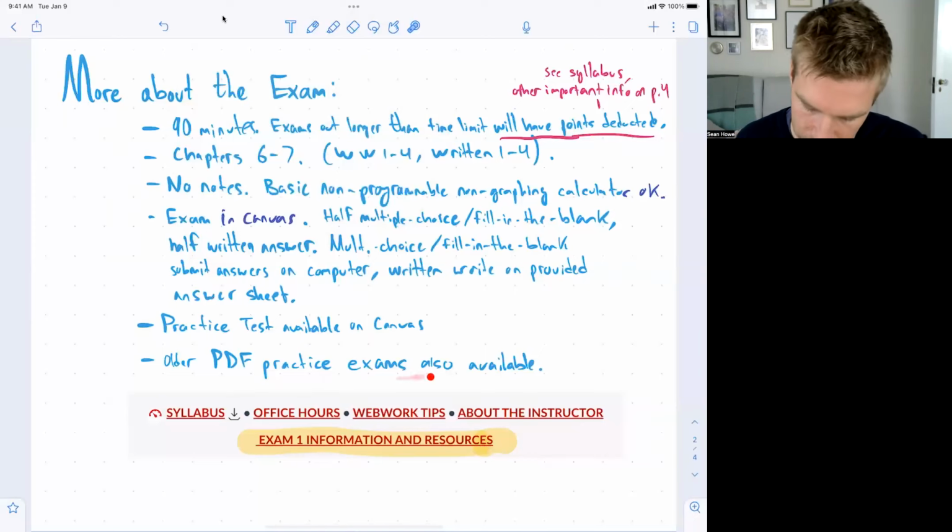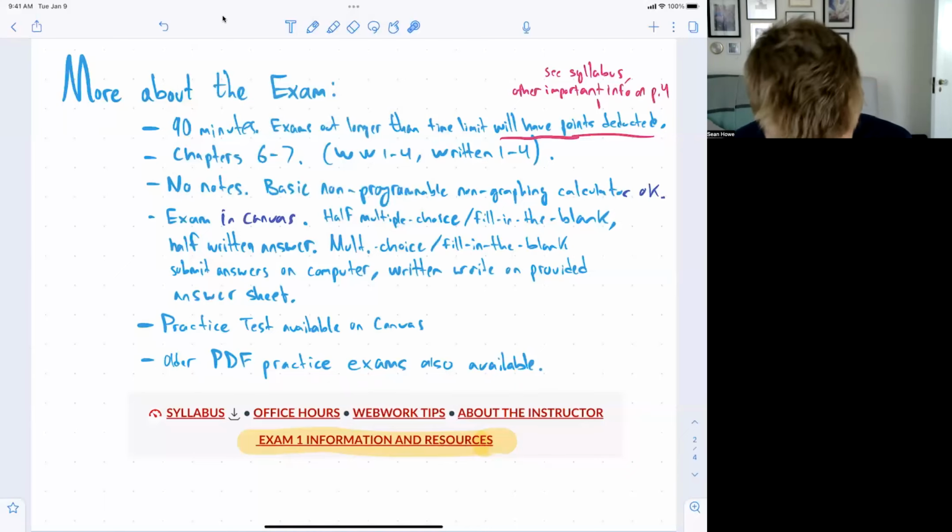There are also older PDF practice exams available. I moved that link inside of here and also provided another link to one of them that includes solutions to try. Good, so you have lots of resources to use.